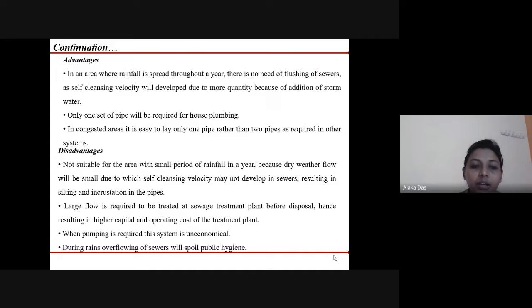Disadvantages are: it is not suitable for areas where rainfall is less, because the dry weather flow will be small, due to which the self-cleansing velocity will not be developed properly, and that will result in silting and incrustation in the pipes. Next, a large flow is required to be treated in the sewage treatment plant, as both the storm water and the sewage are carried in the single pipeline, which will result in higher capital and operating cost of the treatment plant. When pumping is required, the system is uneconomical. During rains, overflowing of sewers will spoil the public hygiene.